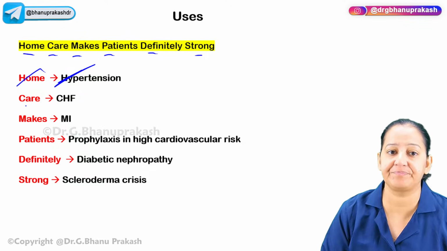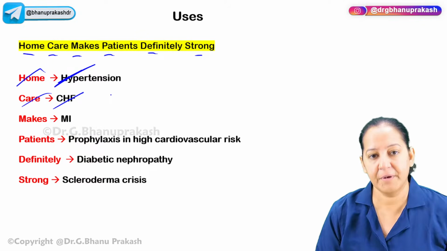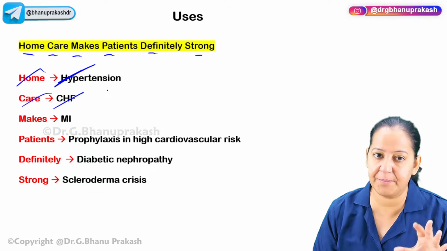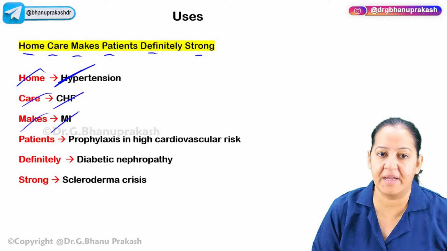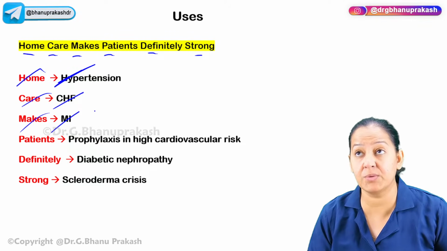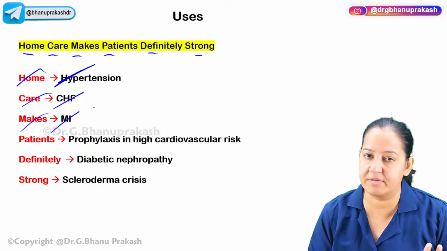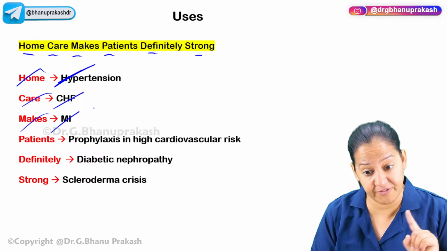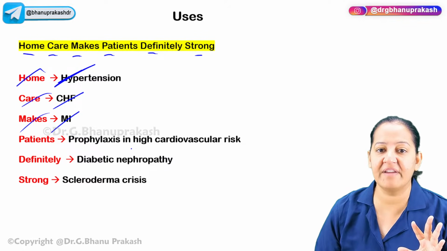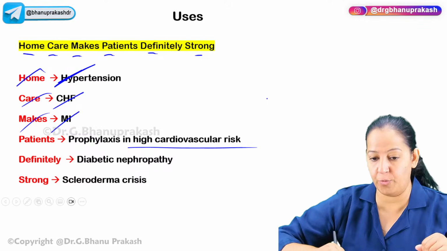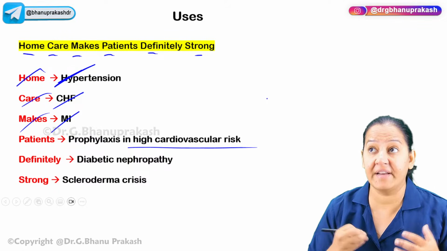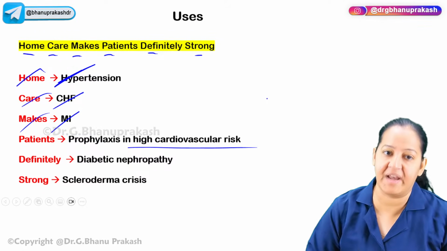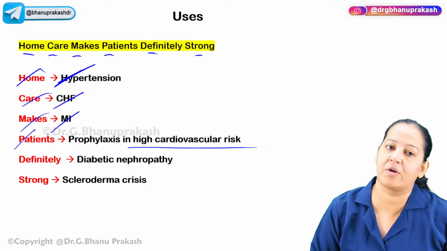You can understand. C for congestive heart failure, because it is causing vasodilatation, and it is decreasing the preload and afterload. M for MI. It can be used after MI so that the recurrence of the MI, that second attack, does not occur. So it can be used as prophylaxis after the first attack. But if a person is having high cardiovascular risk, like the person is obese, physically inactive, diabetic, and at high risk of MI in future, we can give it prophylactically also. So prophylaxis of MI can also be there.